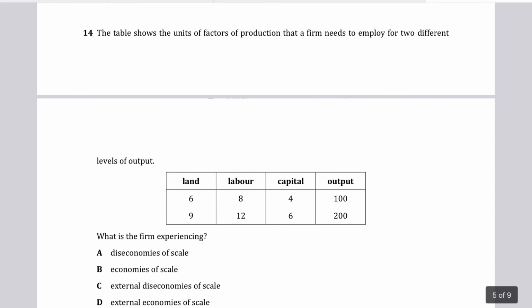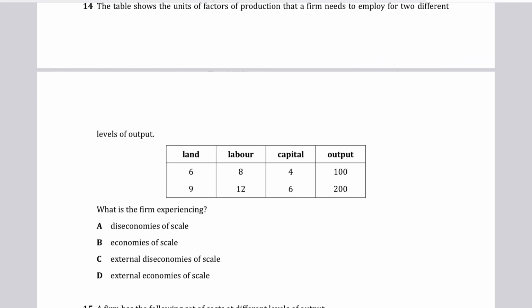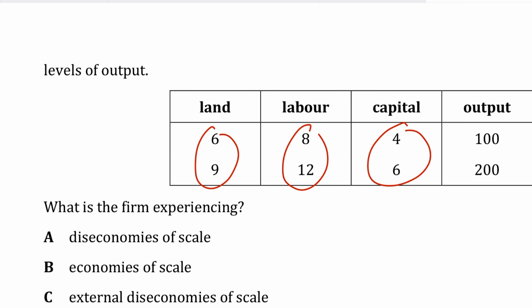Question 15. The table shows the units of factors of production that a firm needs to employ for two different levels of output. Land, labor, capital are given, and then you have the output given. What is the firm experiencing? Again, a good question. We know that the output doubles from 100 to 200, and land rises from 6 to 9, labor 8 to 12, capital 4 to 6. If you calculate these percentage changes, from 6 to 9 is 3 upon 6 times 100, 4 upon 8 times 100, 2 upon 4. So this is all 50%.